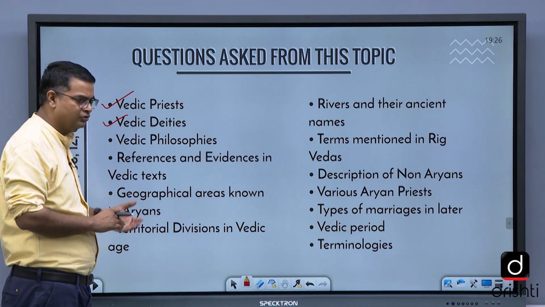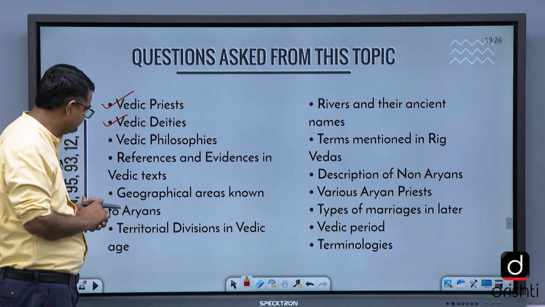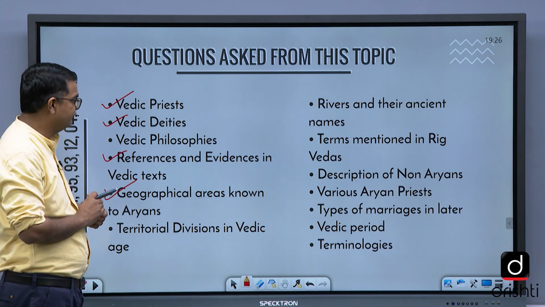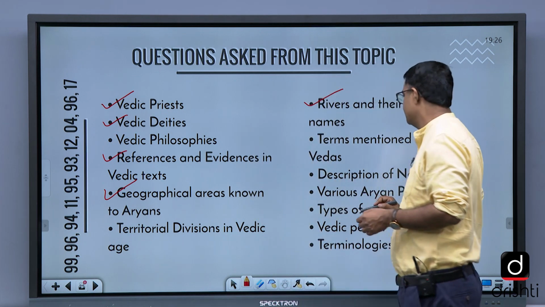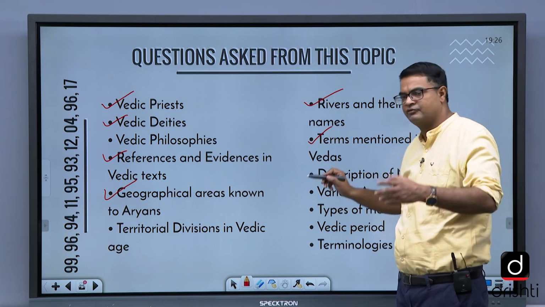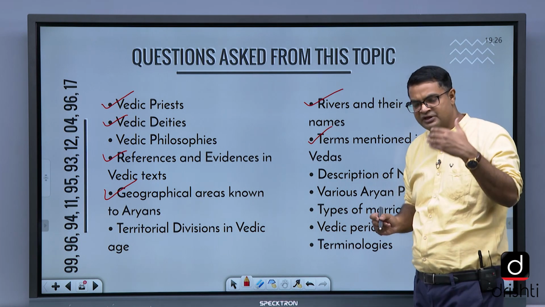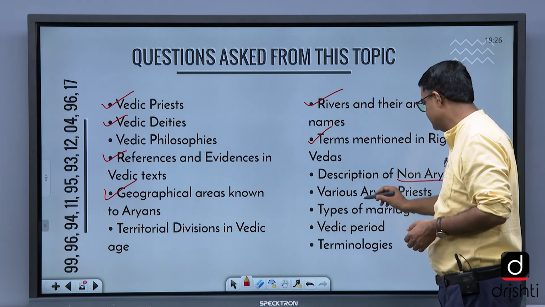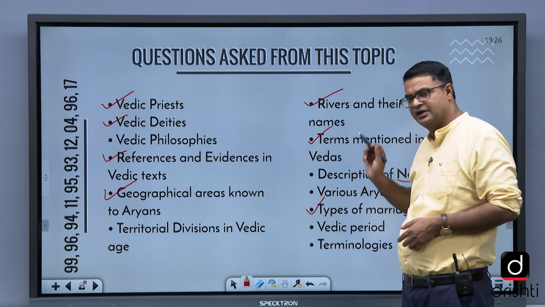Geographical areas known to the Aryans. What are the geographical areas that were known to the Aryans? This is also important. Territorial division in the Vedic age. Rivers and their ancient names. This is also important. Terms mentioned in the Rig Veda, the number of times they are mentioned, and which terms are mentioned frequently. Description of non-Aryans. Various Aryan priests. Types of marriages, this is important. They have asked it in the exam.